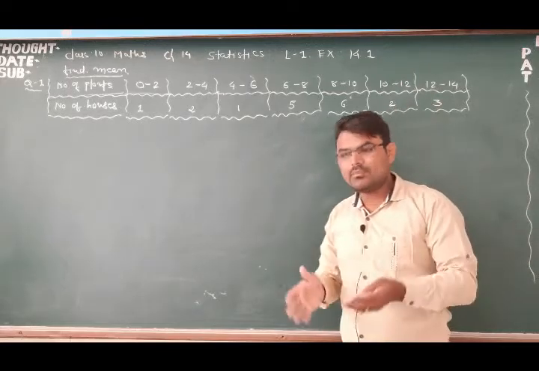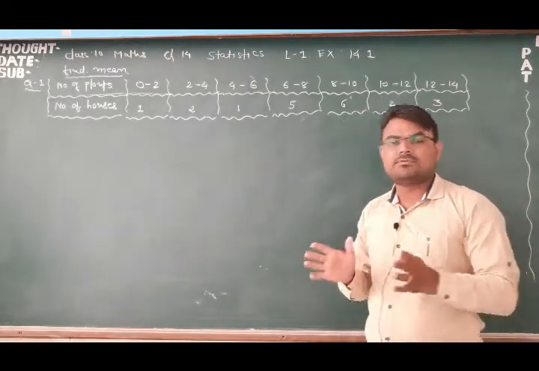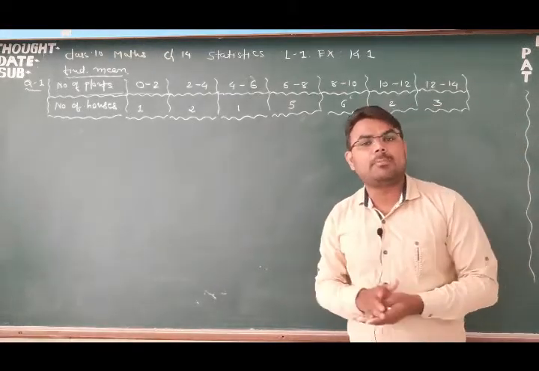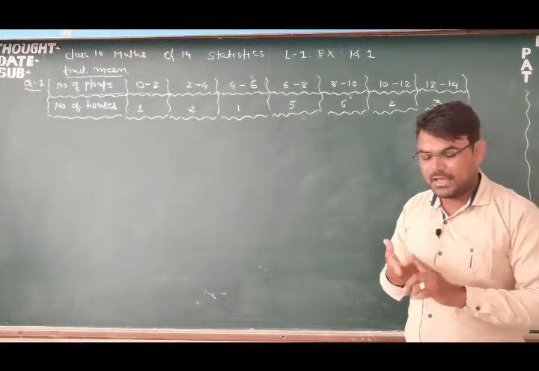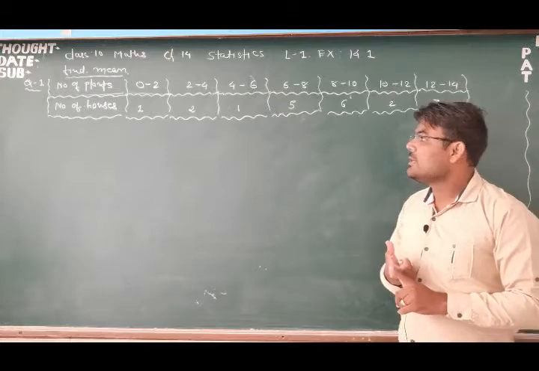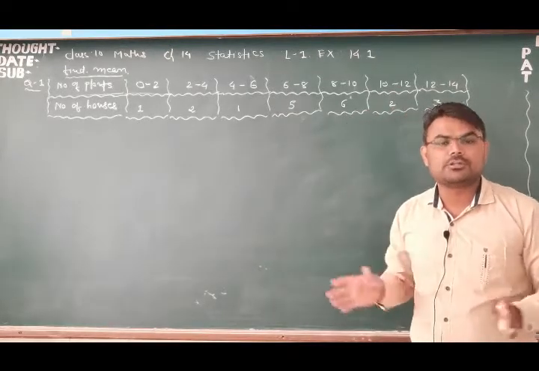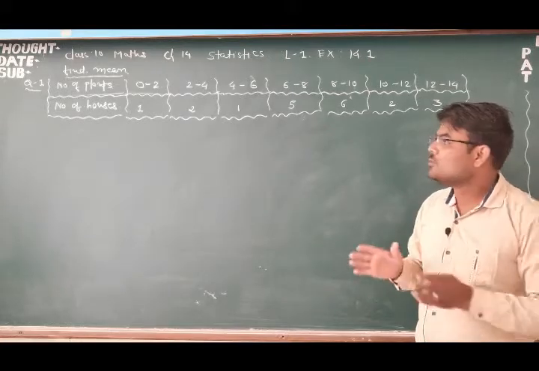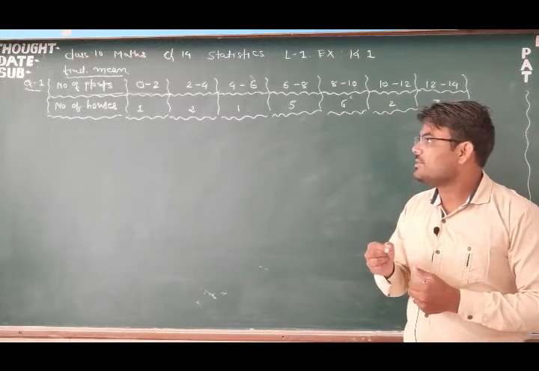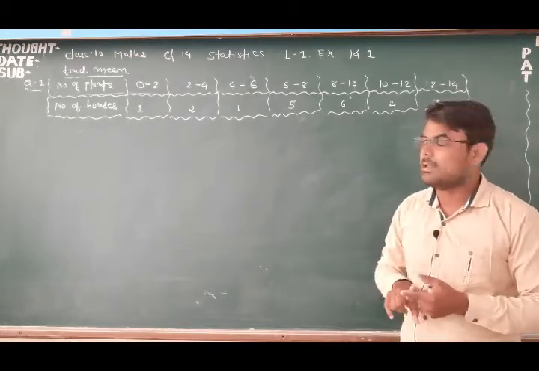Friends, in this chapter we need to find mean, median and mode. First we will talk about the mean, and to find the mean we have a variety of methods, that is direct method, assumed mean method and step deviation method. And friends, remember, step deviation method for finding mean is already reduced from the syllabus for this year, so we are not going to talk about it. We will only talk about direct method and assumed mean method.